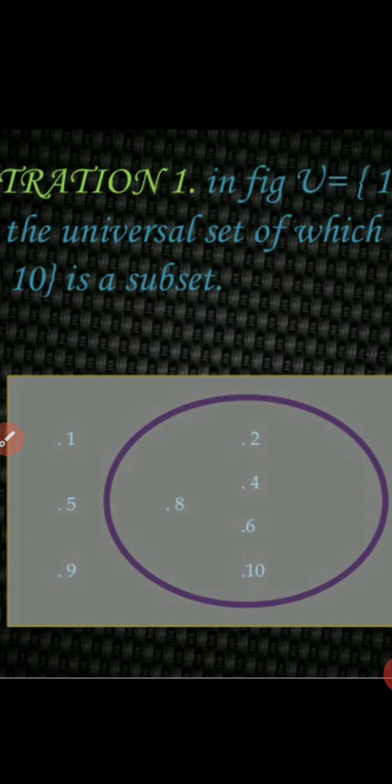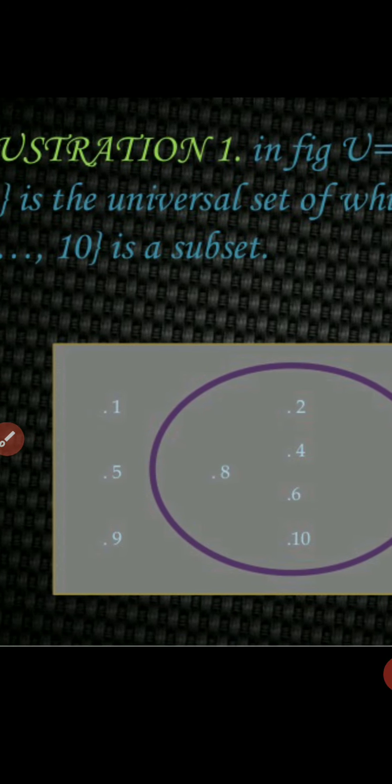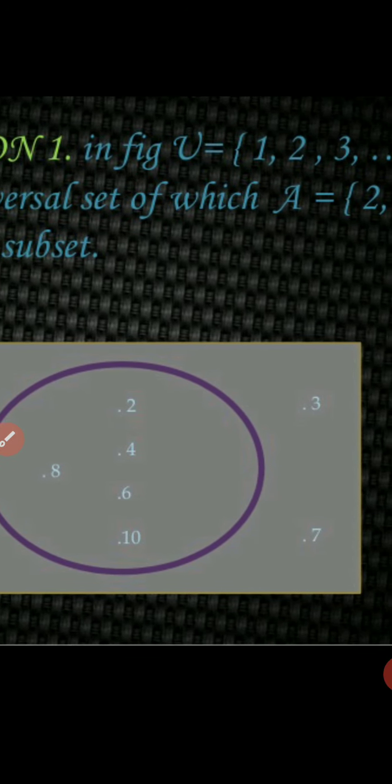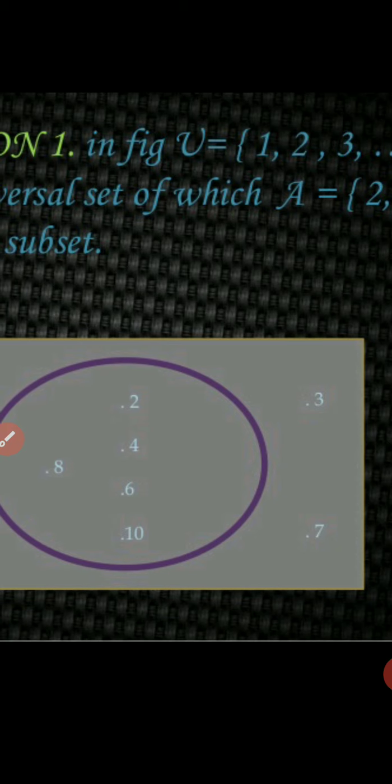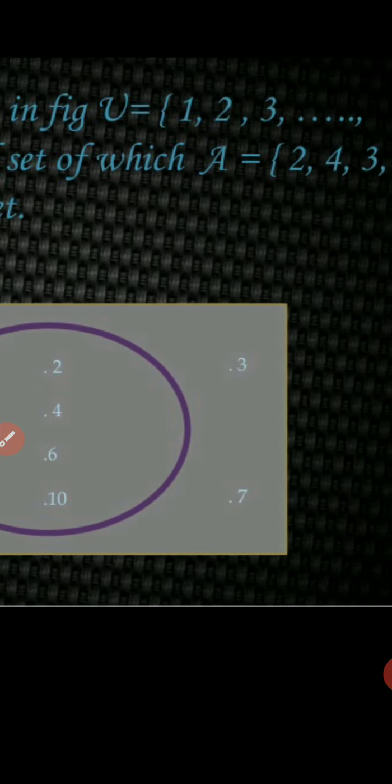The universal set has the elements 1, 2, 3, 4, up to 10, and the subset has only the elements 2, 4, 6 and 10.